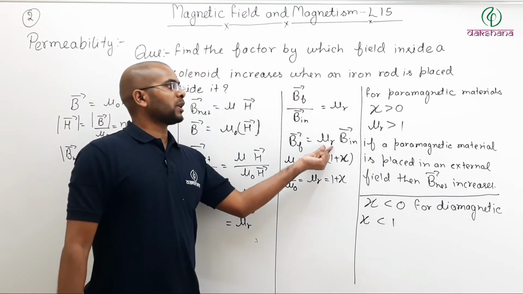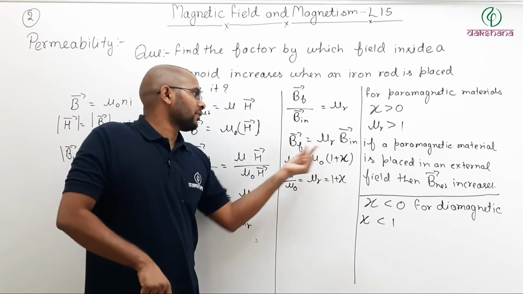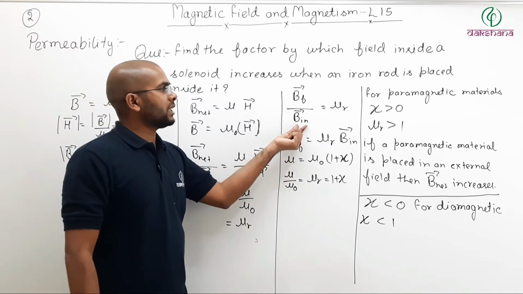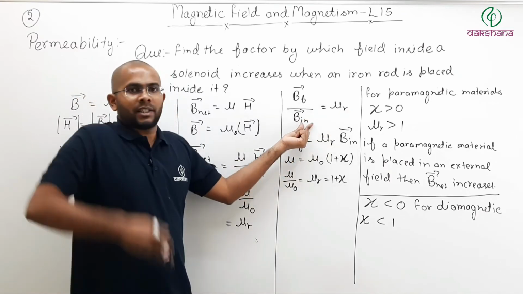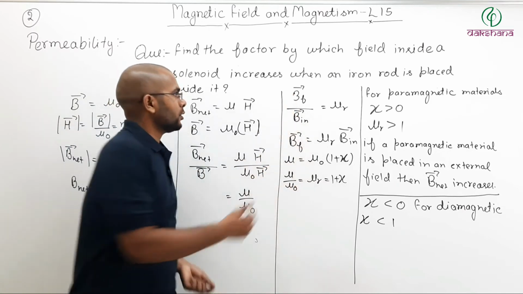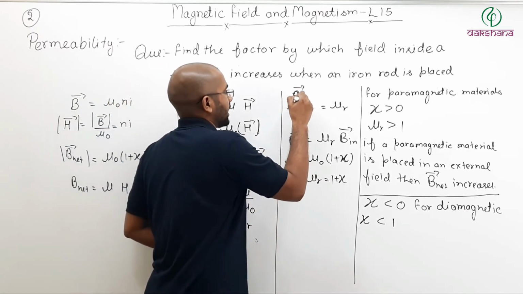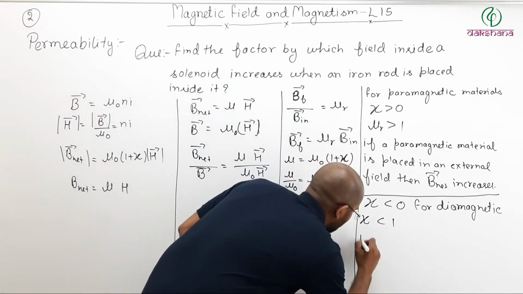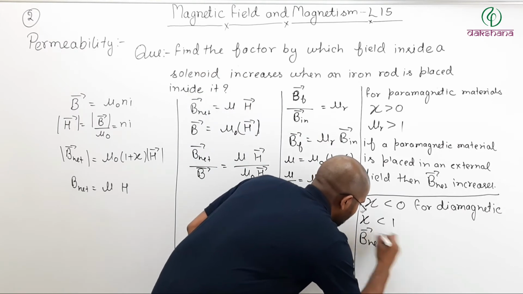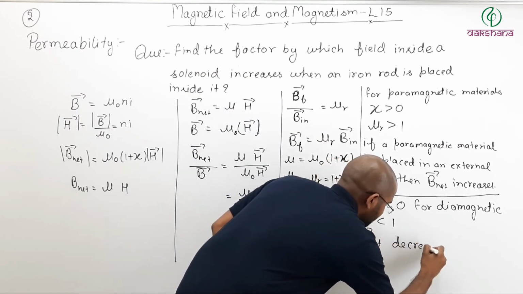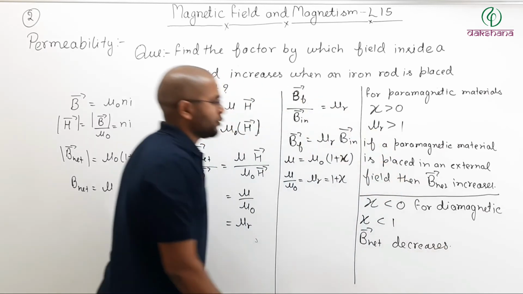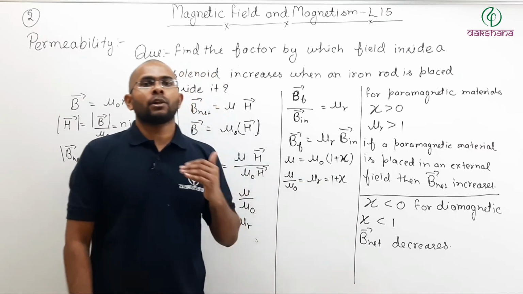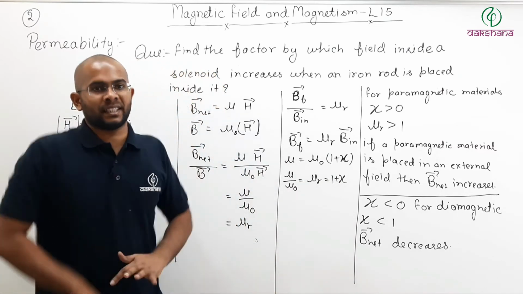And if relative permeability here is less than 1, then final field will be less than initial field. Because B final divided by B initial is less than 1, meaning denominator is greater, numerator is less. So in case of diamagnetic material, your net field decreases. So here you can say B net decreases. When you place a diamagnetic material inside a solenoid, your net field decreases.